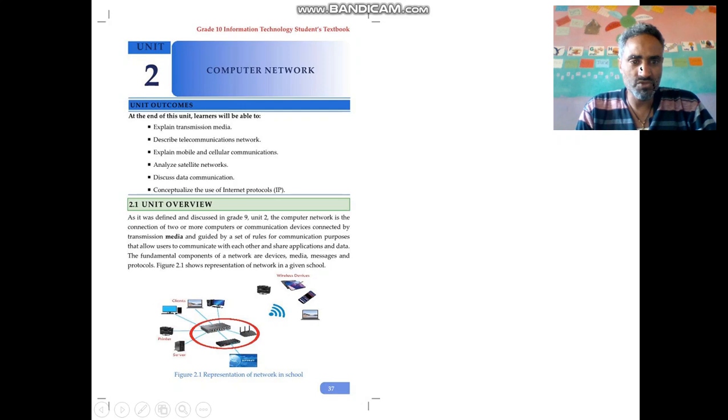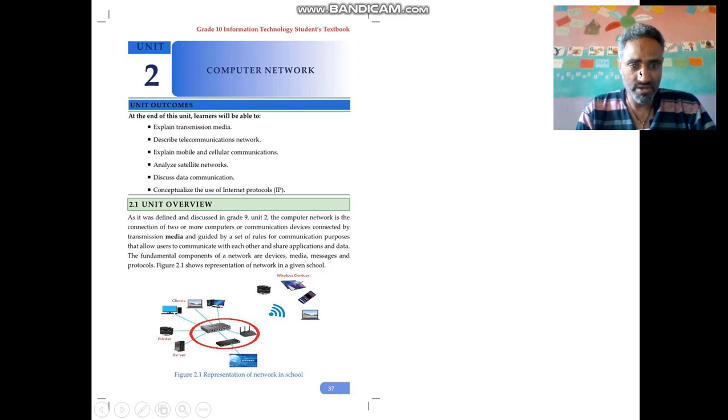The fundamental components of a network are devices, media, message, and protocol. What are the fundamental components of a network? You must have devices, the end devices. One acts as the receiver and the other acts as the sender. The media, the connection media, can be wire-based or wireless, by using a wire cable or without cable by using Bluetooth or Wi-Fi. The message is the type of data that we transfer from one system to another, and the protocol is the set of rules that help us to communicate between devices.